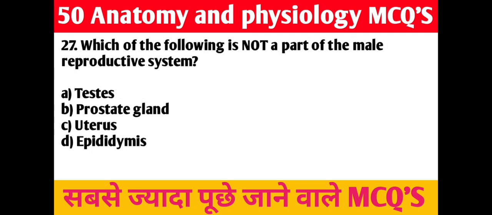27. Question. Which of the following is not a part of the male reproductive system? A. Testes. B. Prostate gland. C. Uterus. D. Epididymis. Right answer is C. Uterus.